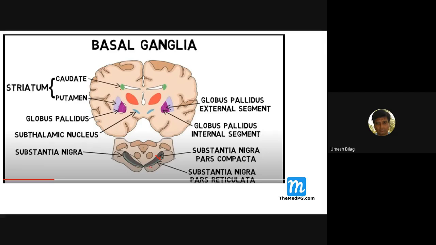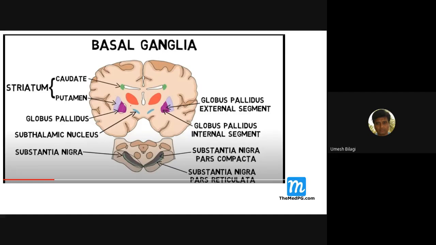Although these things appear very disconnected, here you can see the caudate nucleus, the lentiform nucleus, the substantia nigra, and the subthalamic nucleus. These things have a functional relationship. So the basal ganglia functionally includes substantia nigra and the lentiform nucleus. The lentiform nucleus is further subdivided into the putamen on the outside and the globus pallidus inside. The globus pallidus is again subdivided into globus pallidus interna and globus pallidus externa. You have to know that, and the subthalamic nucleus is also there.